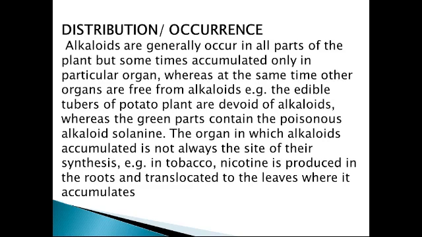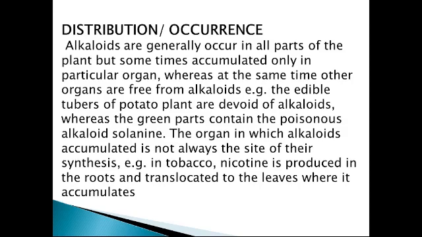So when we need the nicotine alkaloid, we select the leaves as the part of the plant, but the leaves are not the site of synthesis of nicotine. It is synthesized in the root, then translocated to the leaves, where it accumulates. The part of the plant we select for therapeutic purposes is the leaves, but the site of synthesis of nicotine is the root.